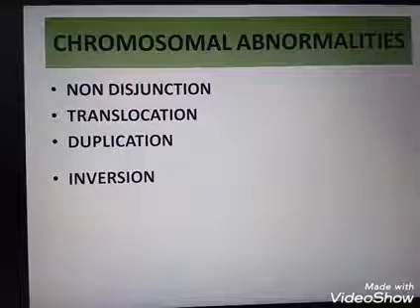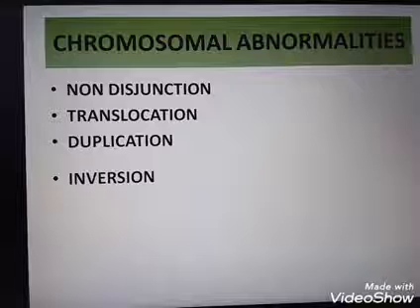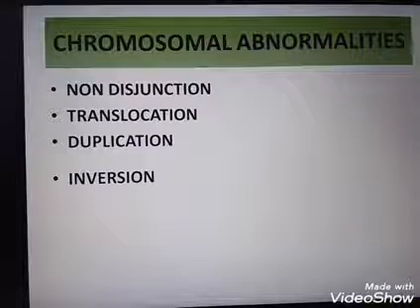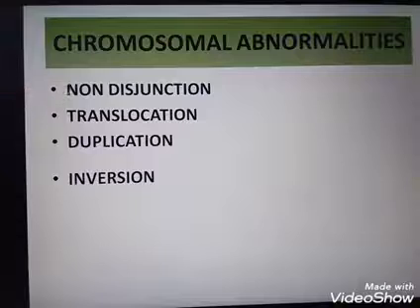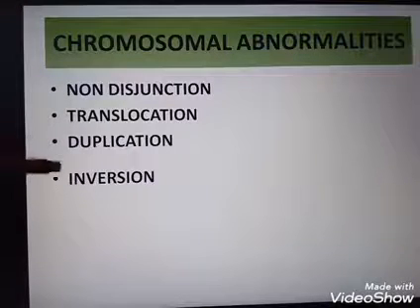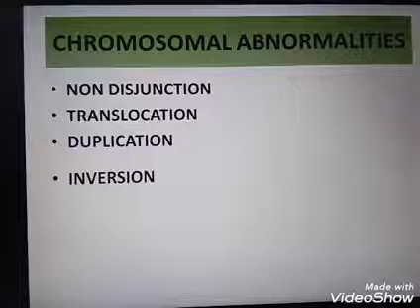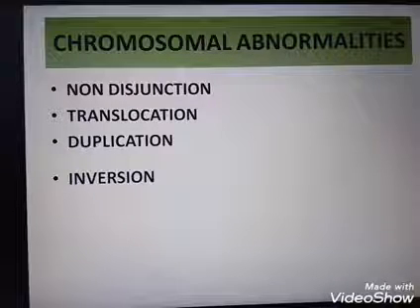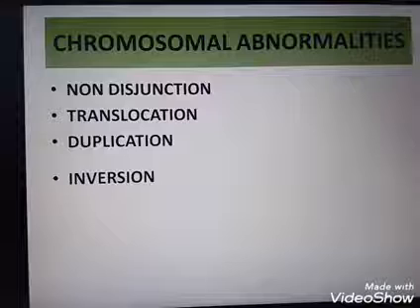Chromosomal abnormalities mainly occur in four ways: non-disjunction, translocation, deletion and duplication.